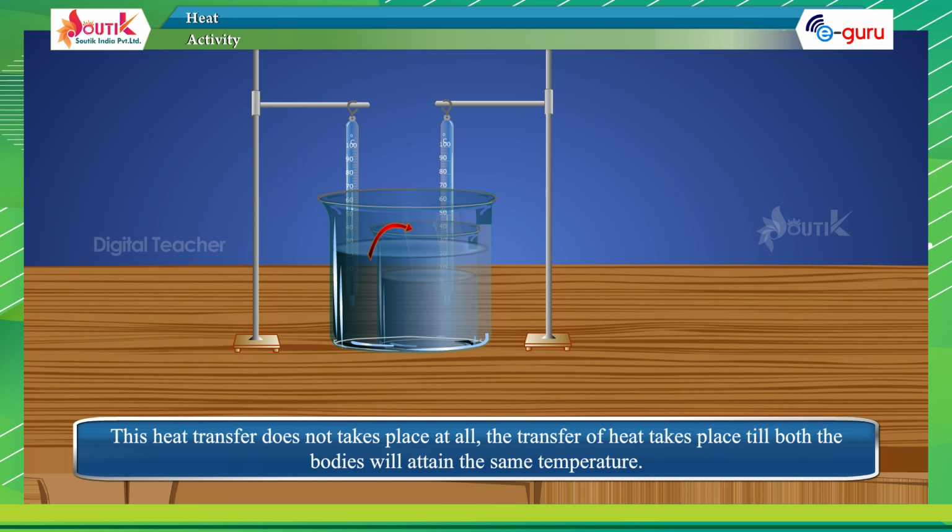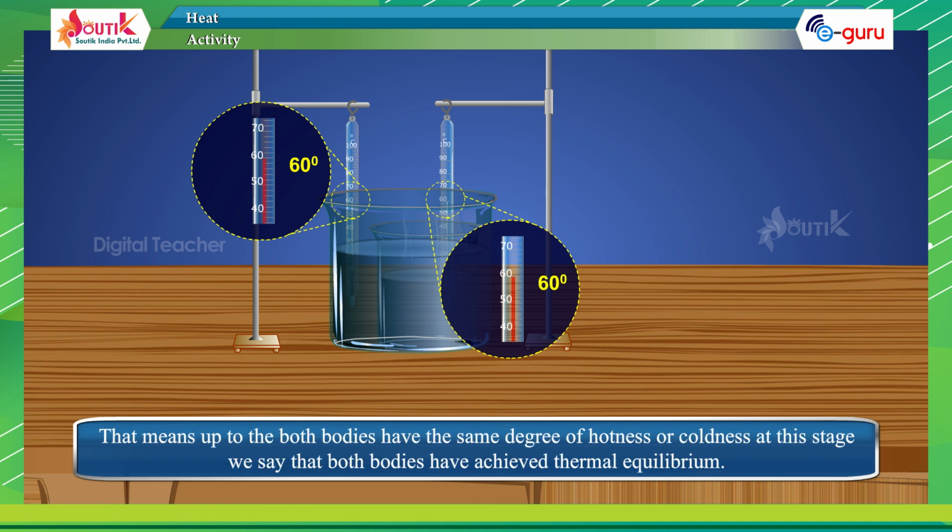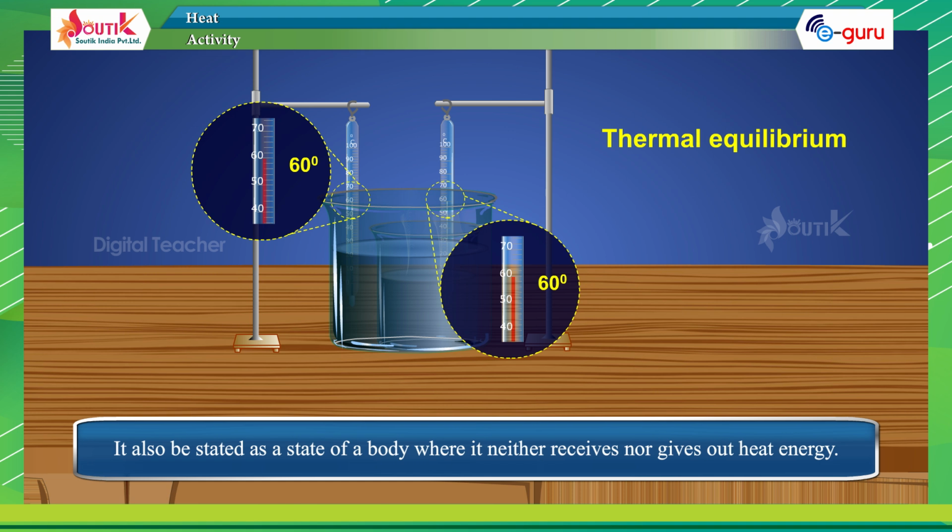The transfer of heat takes place till both bodies attain the same temperature. That means until both bodies have the same degree of hotness or coldness. At this stage, we say that both bodies have achieved thermal equilibrium. It can also be stated as a state of a body where it neither receives nor gives out heat energy.